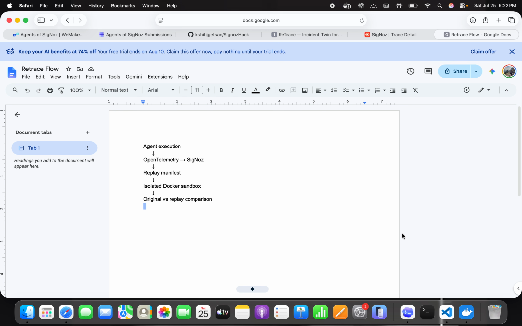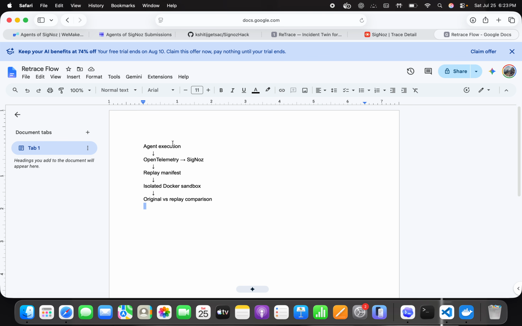Retrace is a safety incident replay system for AI agents. AI agent failures are difficult to reproduce because their decisions depend on prompts, retrieved documents, tool responses, model versions, and external state. Retrace captures this evidence, recreates the failure safely, and verifies whether a proposed fix actually works.